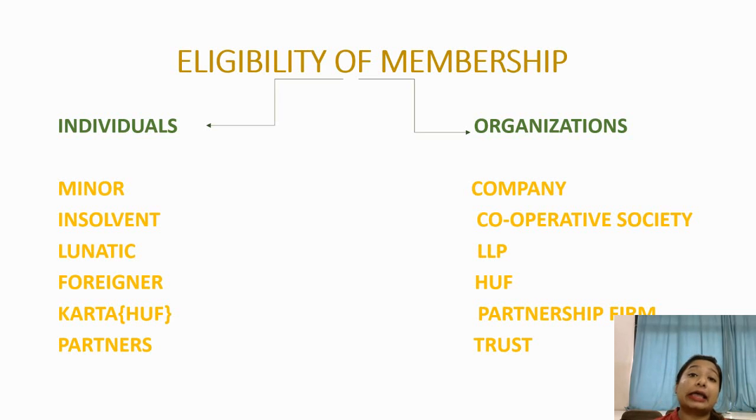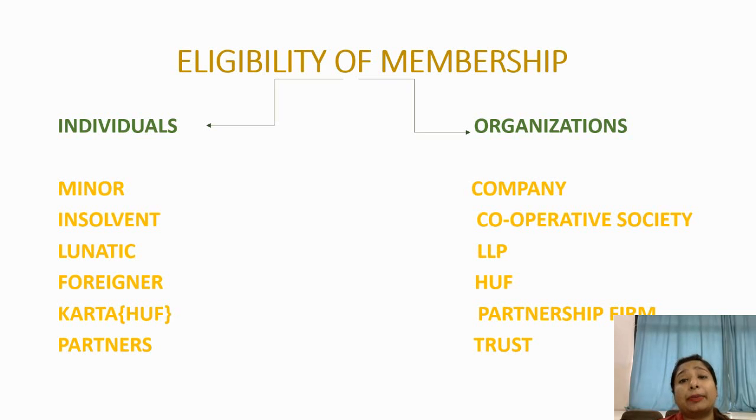Then next is LLP. LLP is limited liability partnership. Limited liability partnership is a form of a partnership firm which is having some of the features of a joint stock company and some of the features of a partnership firm, making it competent and competitive in this business platform.